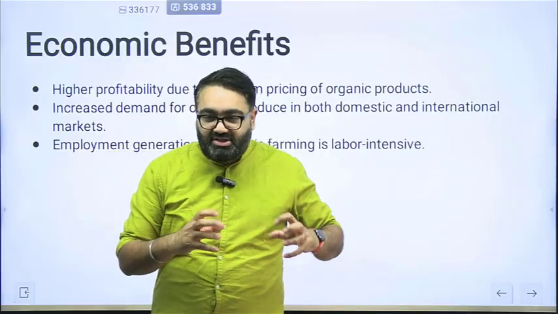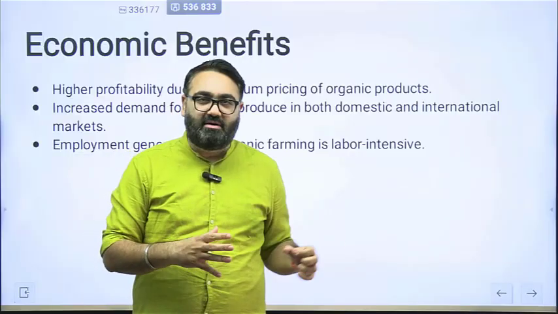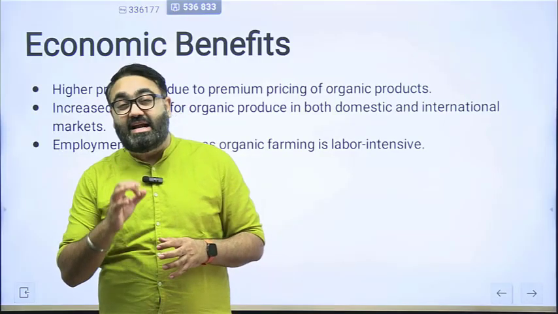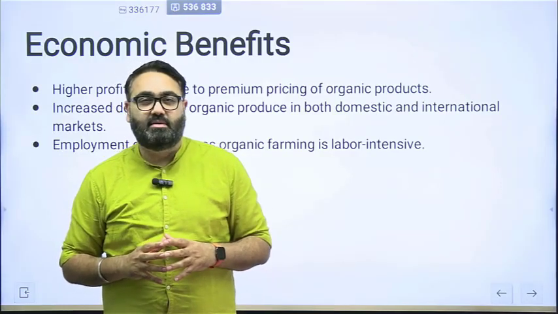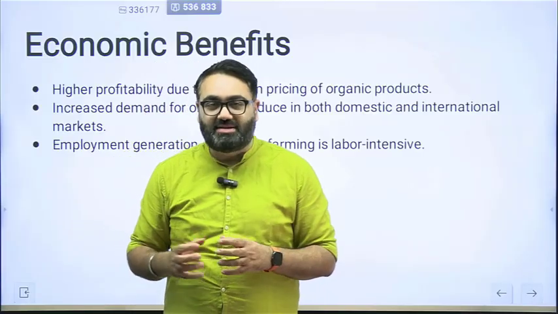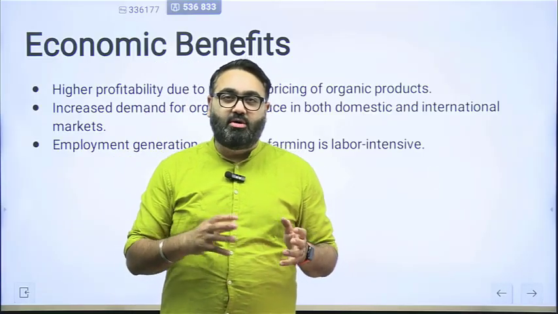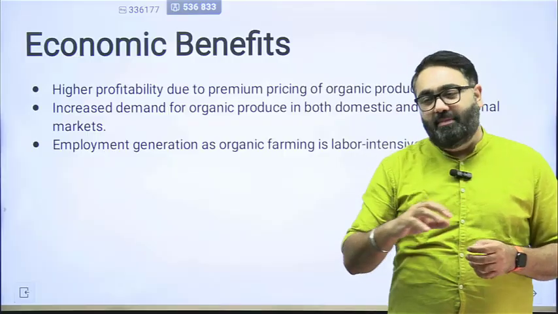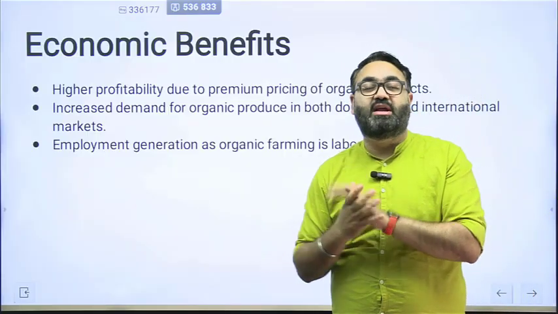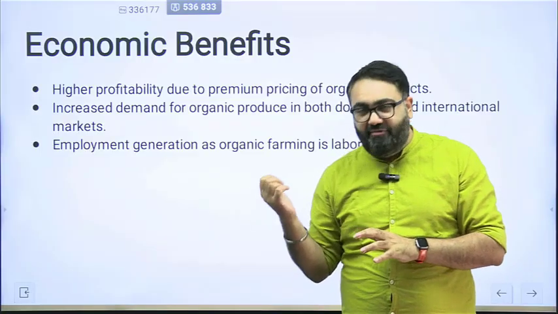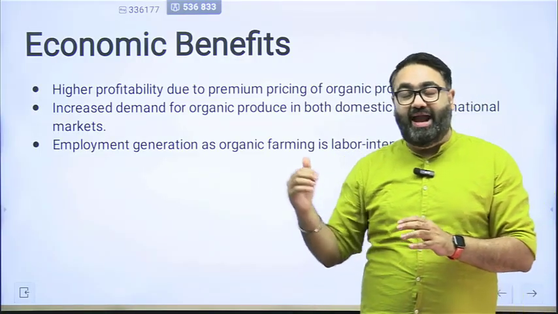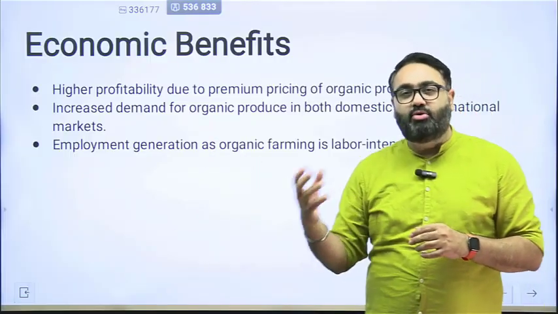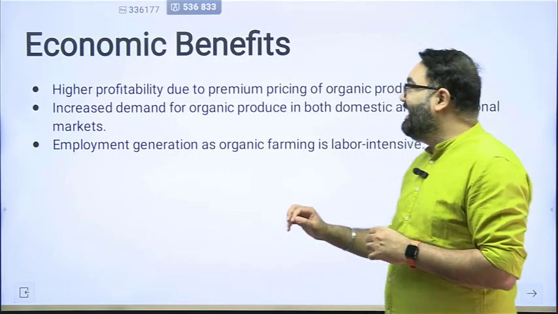A lot of times we just think from the perspective of the farmer, but think from the perspective of the government as well for a bit. As I told you, fertilizer subsidy is the second largest subsidy bill for the government, and most of it goes into urea subsidy. Now, if a lot more farmers adopt organic farming and they don't require fertilizers, the result will be that the government would not have to spend so much money on fertilizer subsidy. So the economic benefits are not just restricted to the end consumer who is buying it, but also include benefits for the government as well in such a scenario.